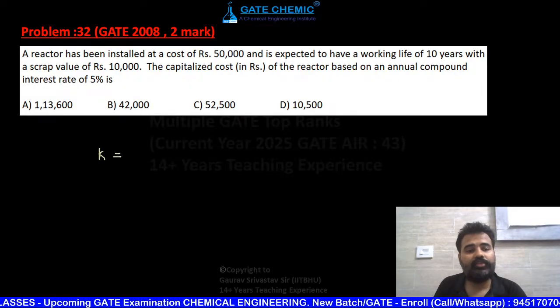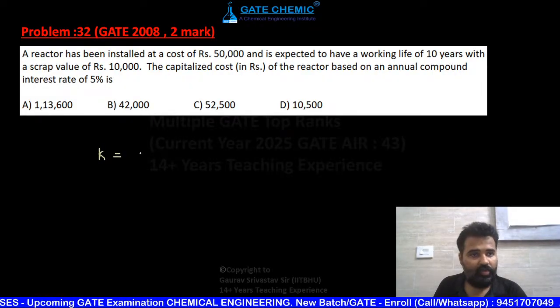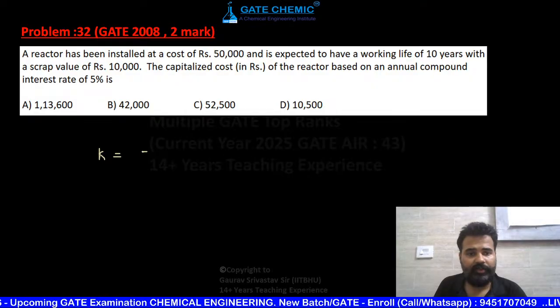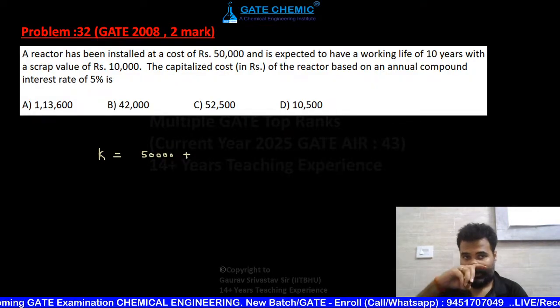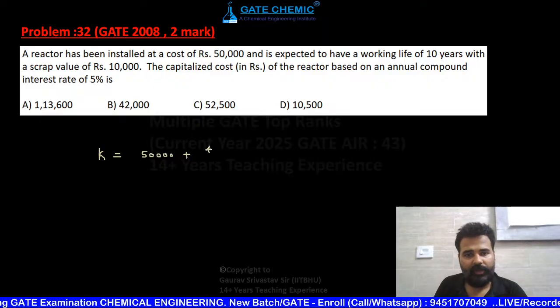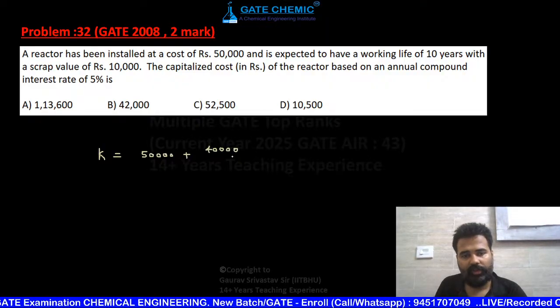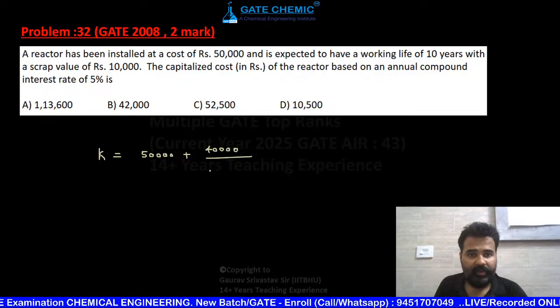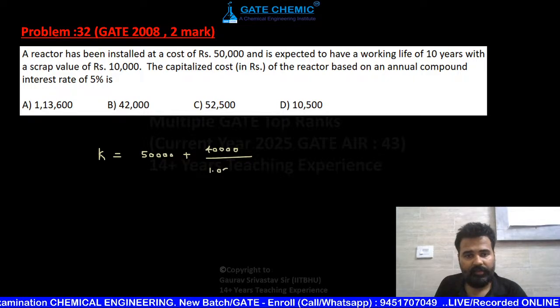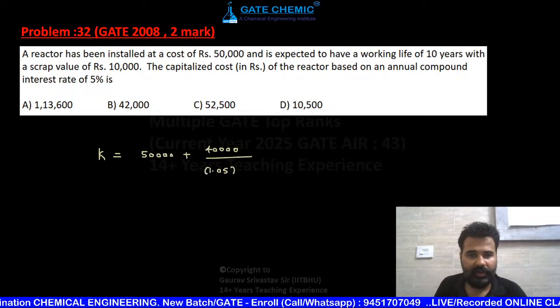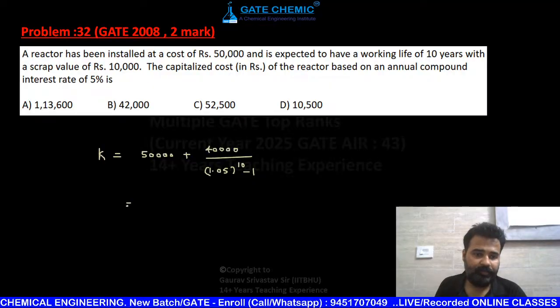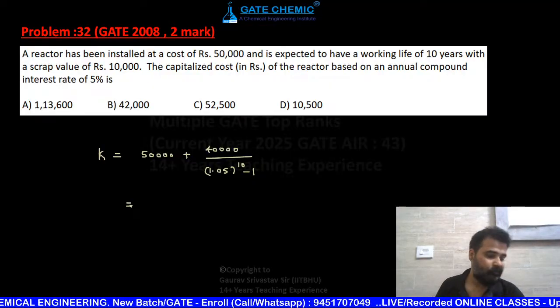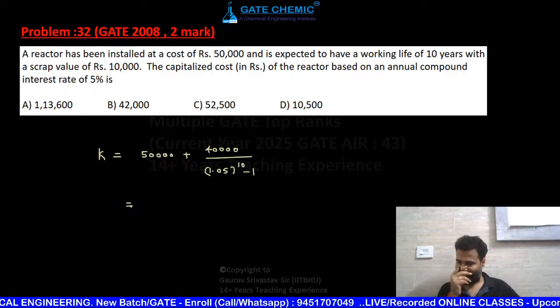K is equals to CV. So reactor installment cost 50,000. So here you have to write 50,000 plus scrap value 10,000. So replacement cost is 40,000 upon 1 plus I. So I is 0.05. 1 plus I raised to power n. N is 10 minus 1. Tell me what answer. कितना आ रहा है? How much?